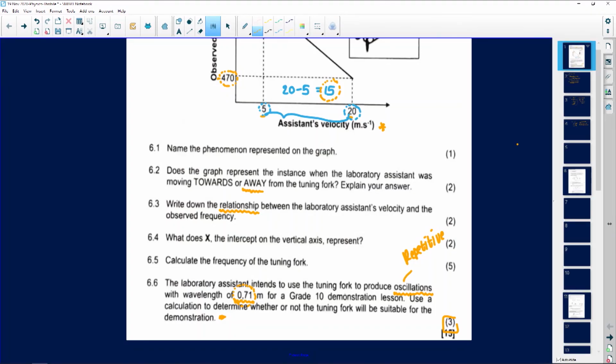And then because the wavelength that the tuning fork is going to emit, you can even be spicy and say it's 0.68, whereas for the demonstration for the grade 10, the wavelength required is 0.71 meters. The examiner can see that you understand that it's 2 different wavelengths, that the demonstration will not work if the lambda is 0.68. That is then how you need to articulate your reasonings, right? And so forth. So hopefully we can do more of those, and then we can elaborate a little bit further. So that was the last question that we have for the Doppler effect.